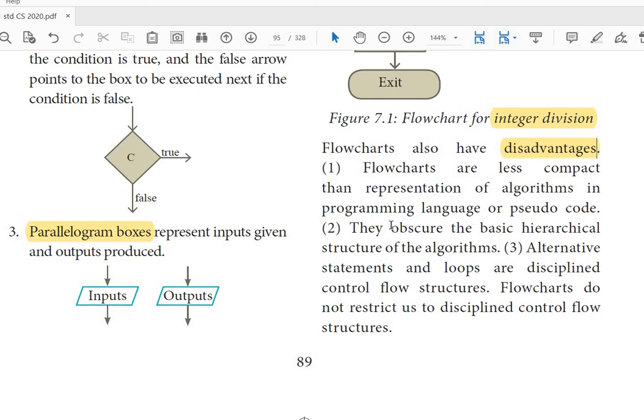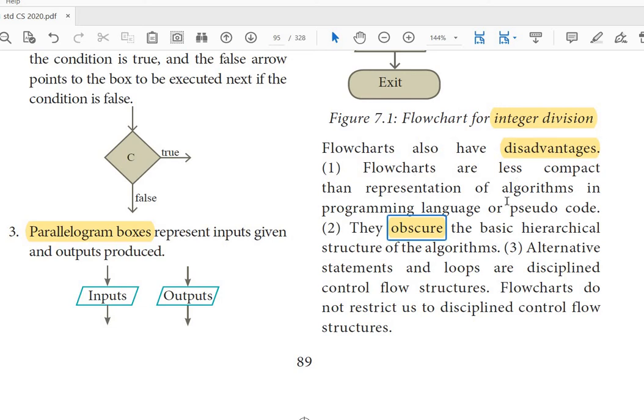That means the word occur represents uncertainty. That means the flow of the hierarchical steps is not clear to understand in a flowchart if the program is very lengthy. If it is a small program, it is very easy. But if the program has many steps and many modules, it may look somewhat uncertain or somewhat confusing to a certain level.